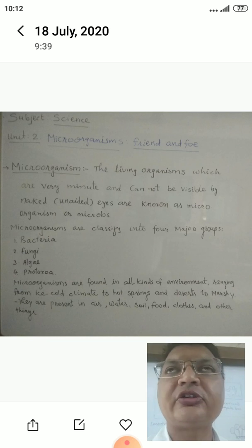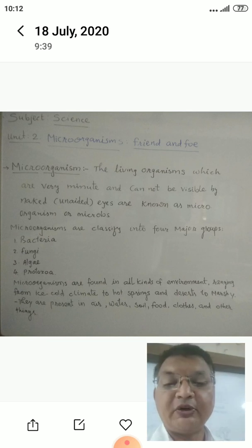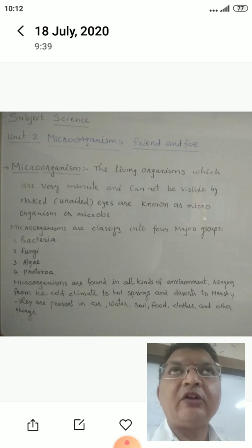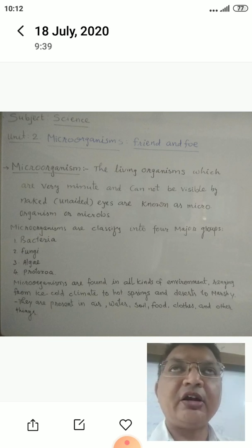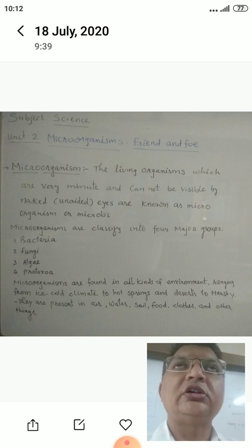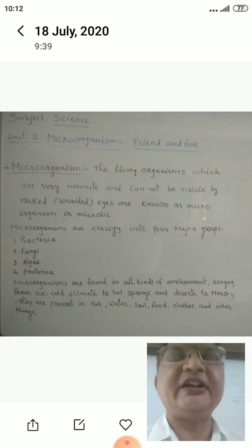Tuberculosis means TB. In short, we say TB, and in TB we are frequently coughing and coughing. So that is due to bacteria.